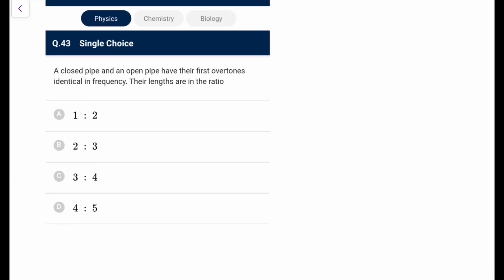Next. Closed pipe, open pipe have their first overtone identical. Again closed and open pipe is there. First overtone of closed pipe is 3V upon 4LC. And that is equal to the second, V upon 2 by 2L, that is V by L of open. So their length LC by LO is going to be 3 by 4. Go for option C, none other than C will be the answer.